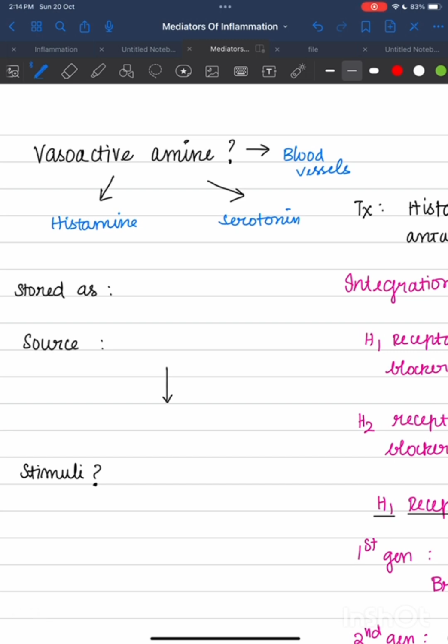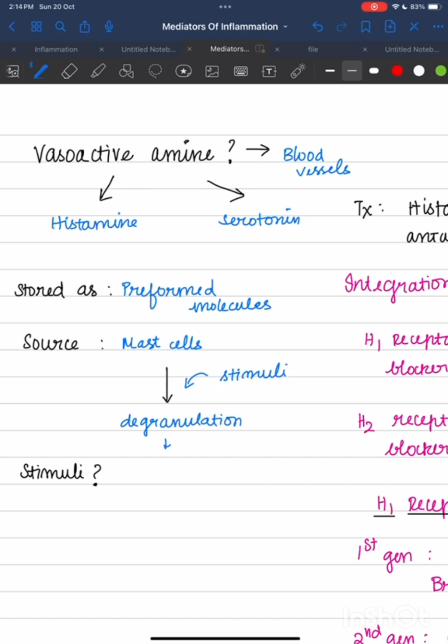Okay, so how are they stored? Histamine is stored as preformed molecules. They are already synthesized. They won't be formed after they get a stimulus; they are only released after they get a stimulus. What is their source? The histamine source is mast cells. So whenever they get any stimuli, the mast cell will undergo degranulation and result in release of histamine into tissue.